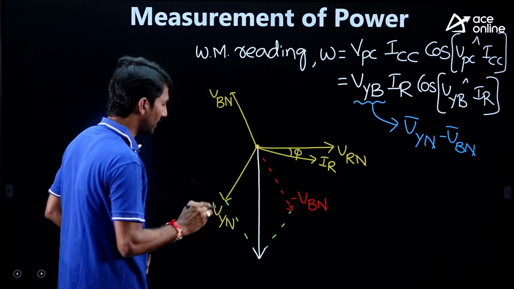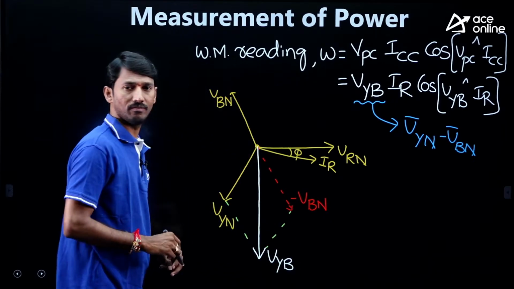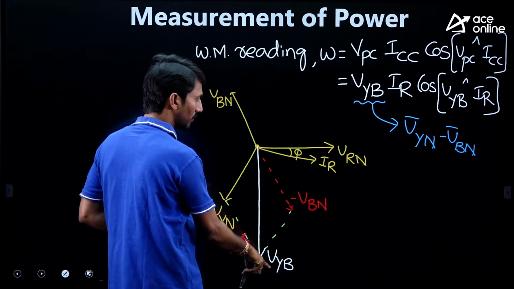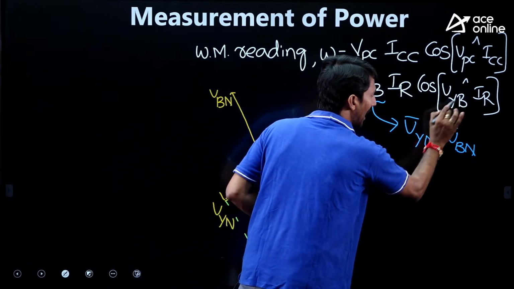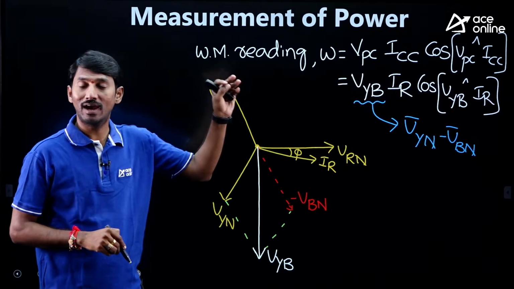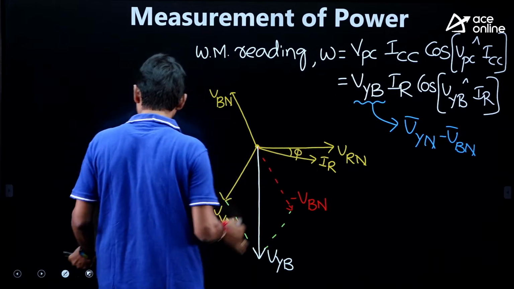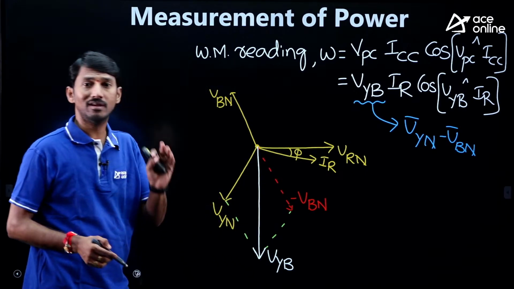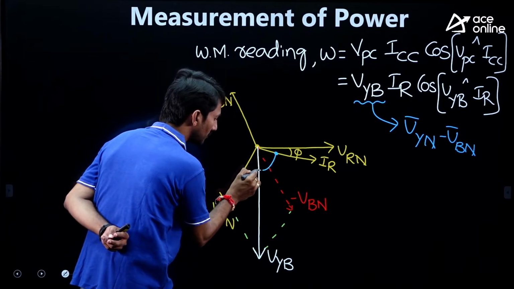This vector is VYB. We have VYB, and we have IR. So what else do we require finally? The angle between VYB and IR. Kindly concentrate. This is VYB and this is IR. Kindly go through it properly, and this angle we require.